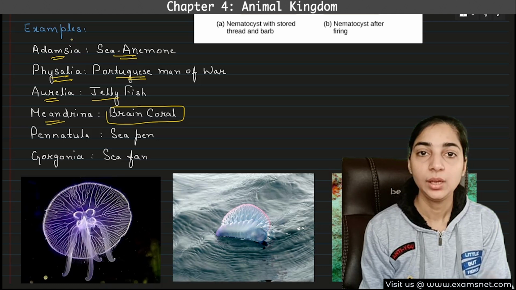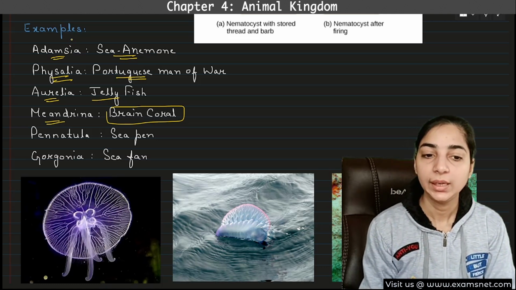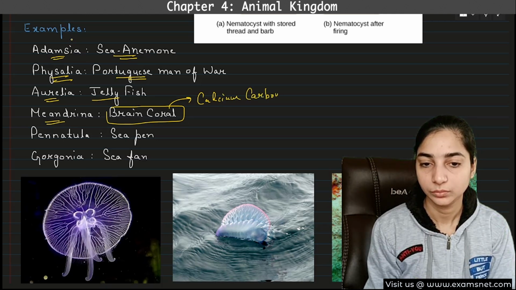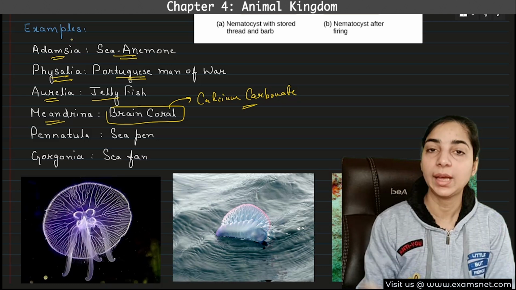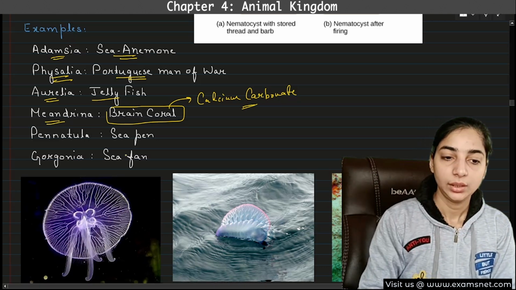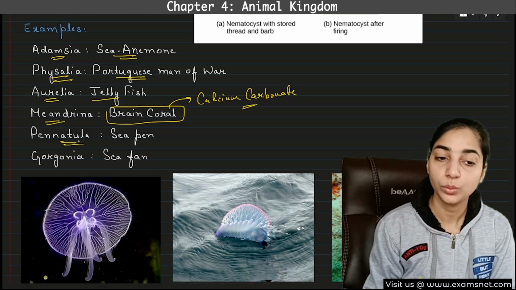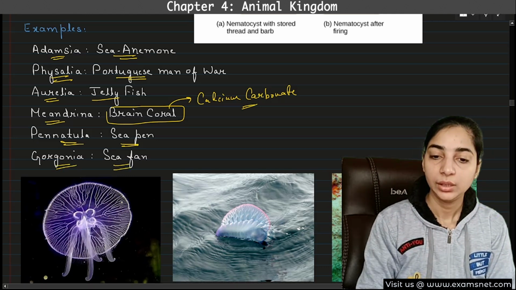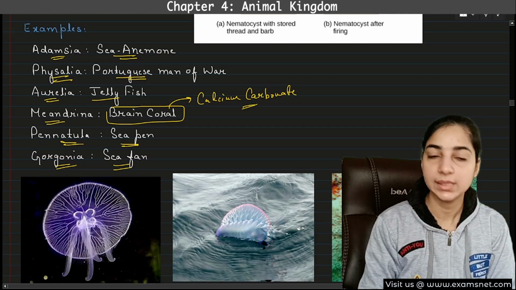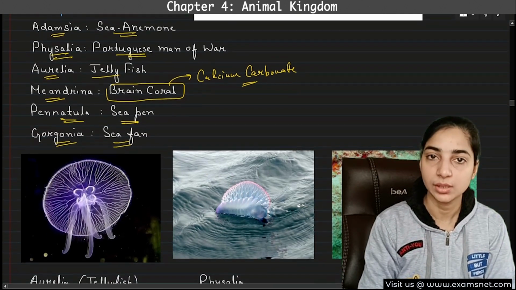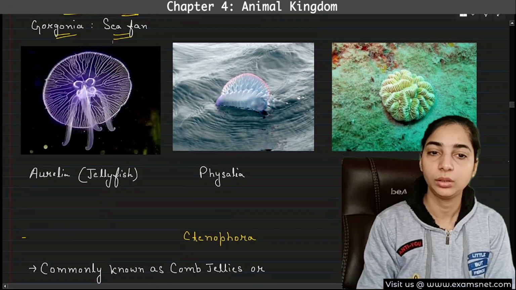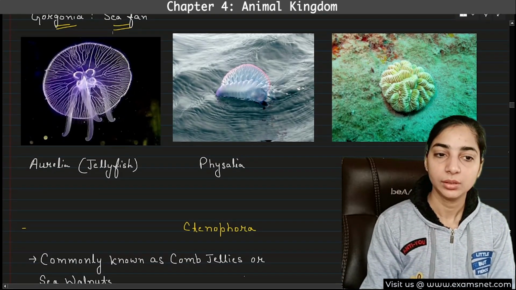Why are they known as coral? Because their exoskeleton is made up of calcium carbonate. This is also one of the important characteristics of cnidarians. Then the next example is Pennatula, also known as sea pen, and Gorgonia, known as sea fan. I would recommend that you search these examples and see their real pictures. It will be interesting to learn their names. Just learning and not having visual examples will not help.